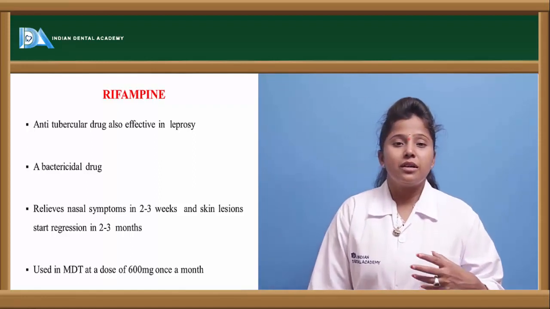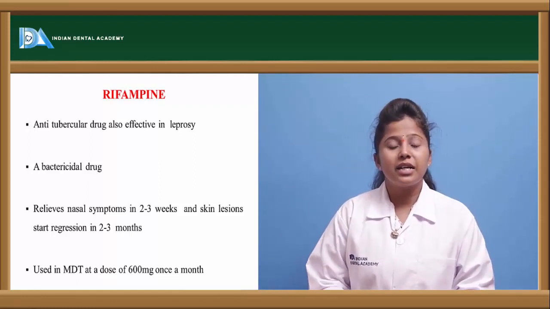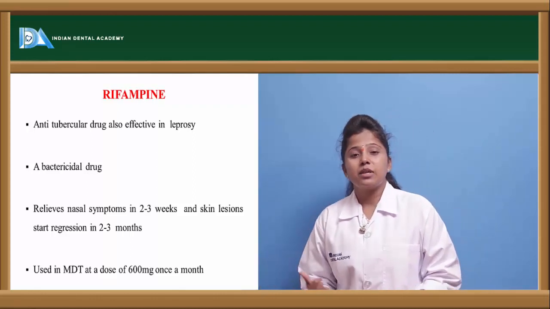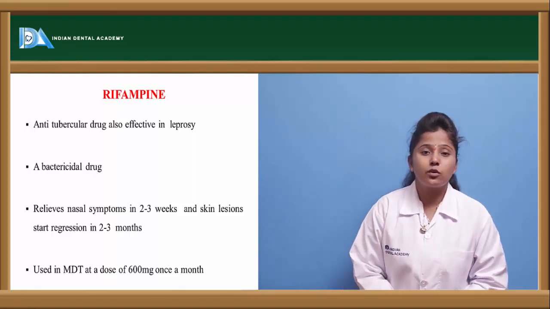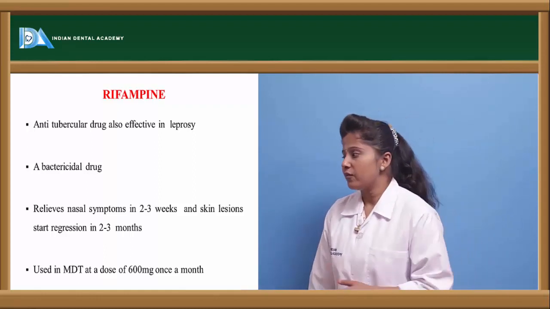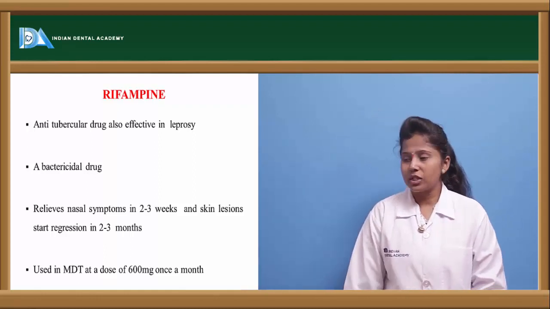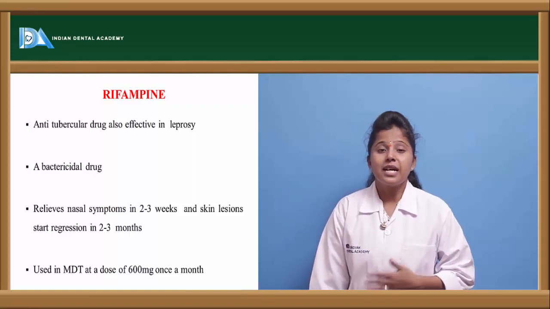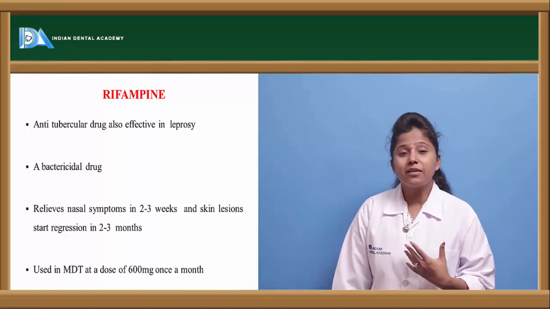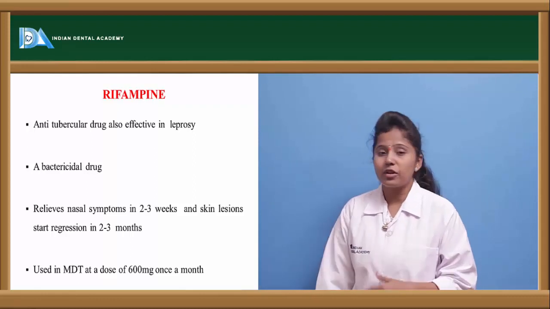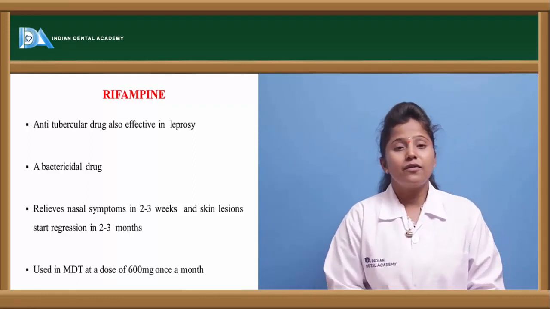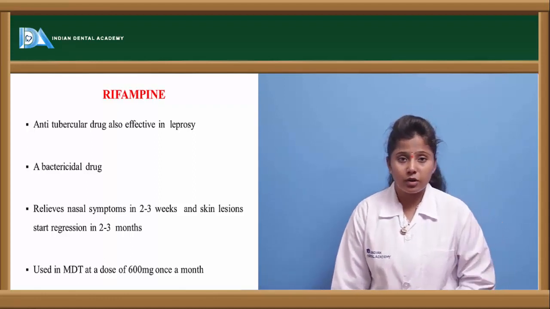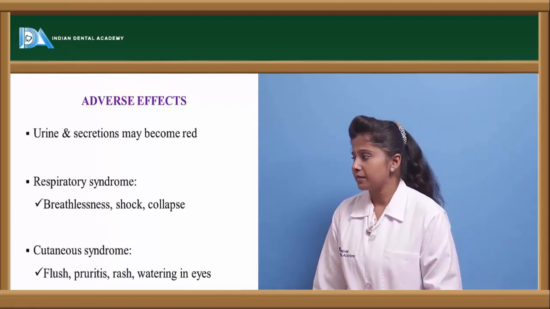In multi-drug treatment, if we are giving treatment with more than 2 drugs, then rifampin is given at the dose of 600 mg, and it is given for almost a month. Because of its bactericidal effects, it may give relief with the nasal symptoms or skin lesion symptoms. So it may give relief from the pain or discomfort caused by the skin lesions.